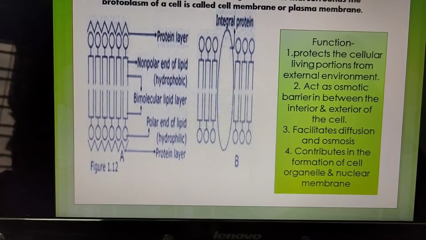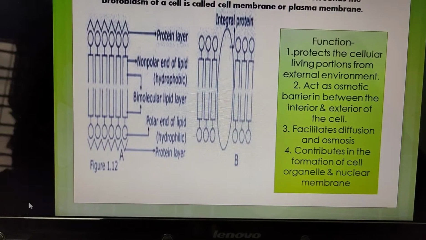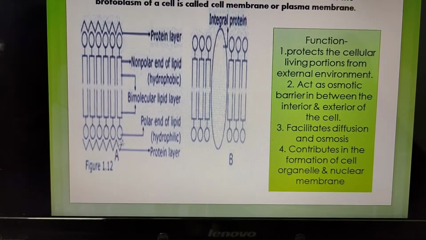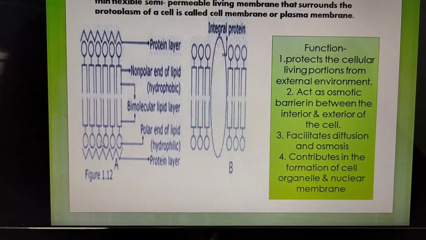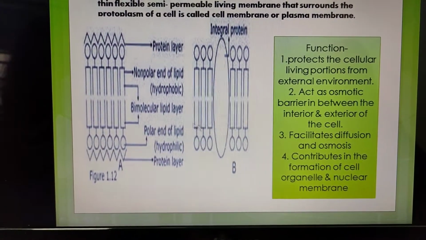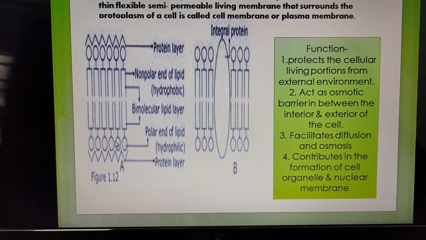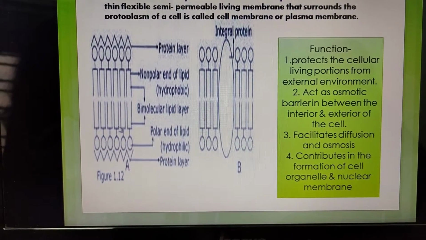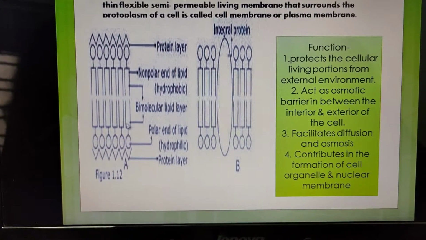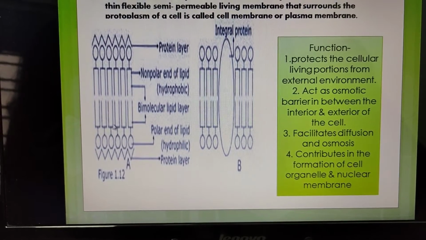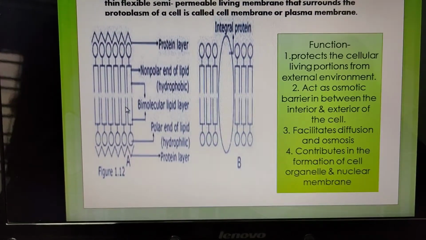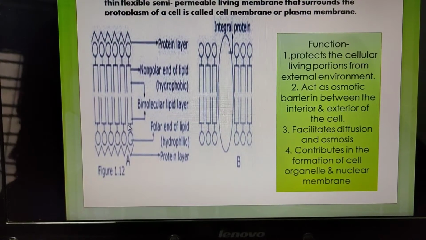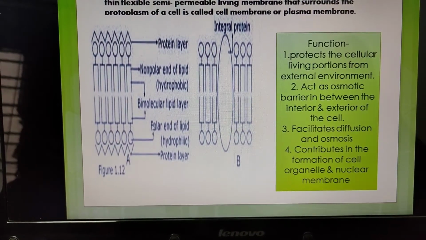Therefore, in the lipid bilayer, polar heads are directed outwardly. So the polar end of the lipids moves to the outer surface, and the portion of the lipid which is phobic to water, opposite to the polar end, is found in the inner surface of the plasma membrane.